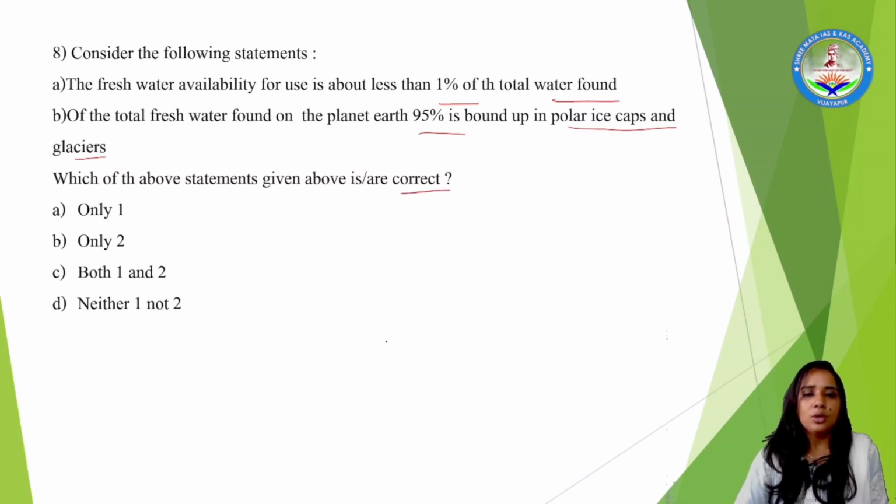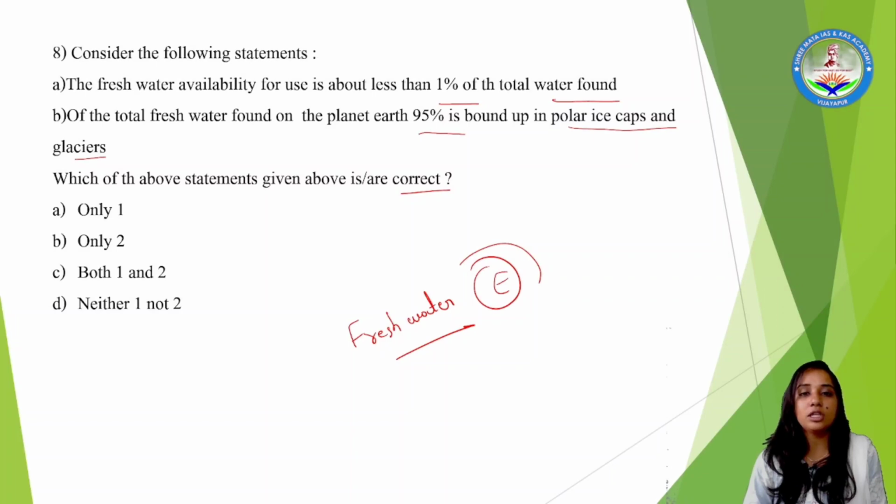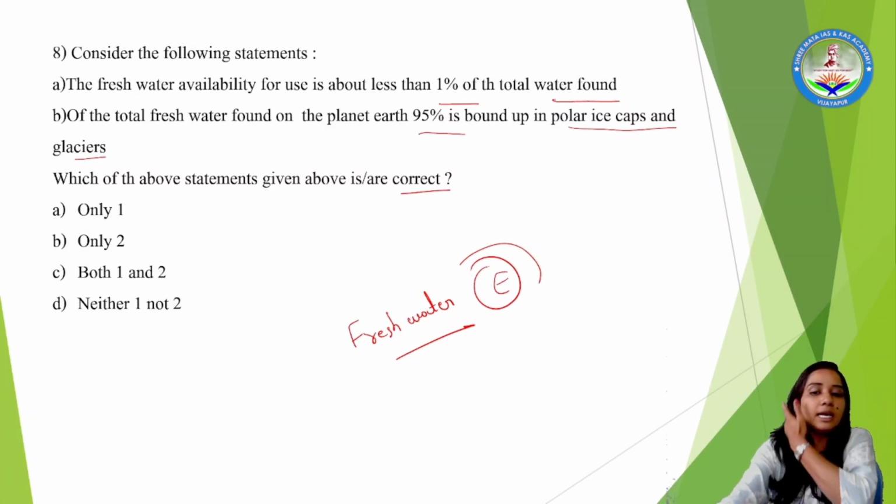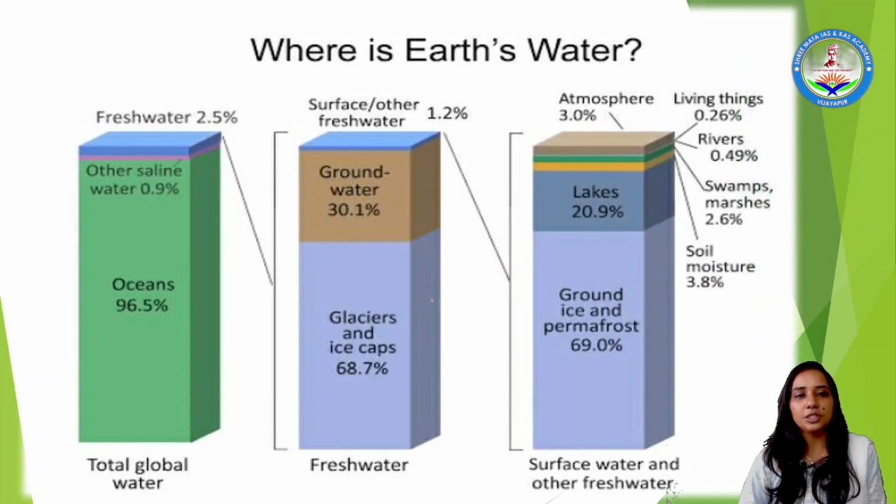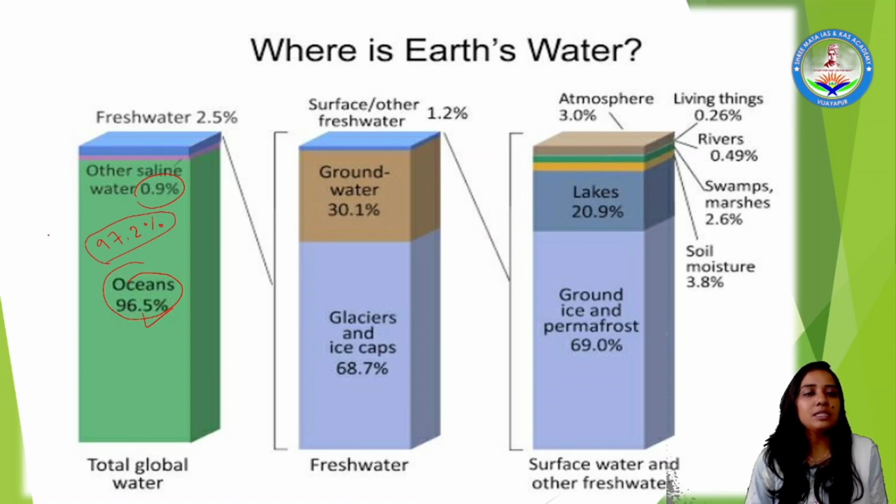Now, if you know how freshwater is present on the earth, in the interior part or on the outer surface, and how much percentage of water contributes, you can answer. Here I have brought a pictorial representation to explain this well, where you can see the earth composed mostly of oceanic waters, that is 96.5%, and including 0.9%, nearby 97.2% in addition. It means 97.2% is saline in nature, not freshwater. It is not freshwater, instead saline water.